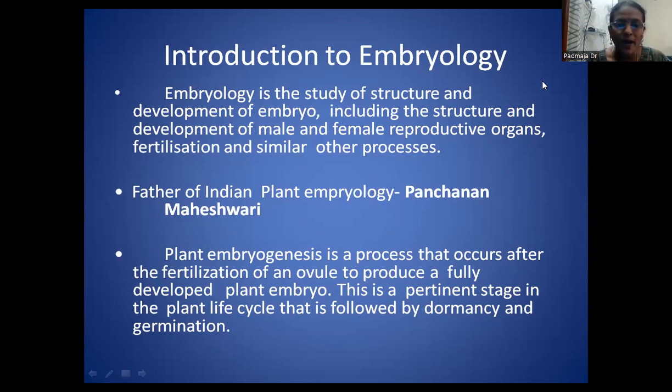And now, plant embryogenesis. The formation of the embryo is the process that occurs after the fertilization of an ovule to produce a fully developed plant embryo. This is a pivotal stage in the plant life cycle that is followed by dormancy and germination. If the embryo is in a dormancy condition, it does not have the ability to produce the seedling. All these we will study in future regarding embryology.